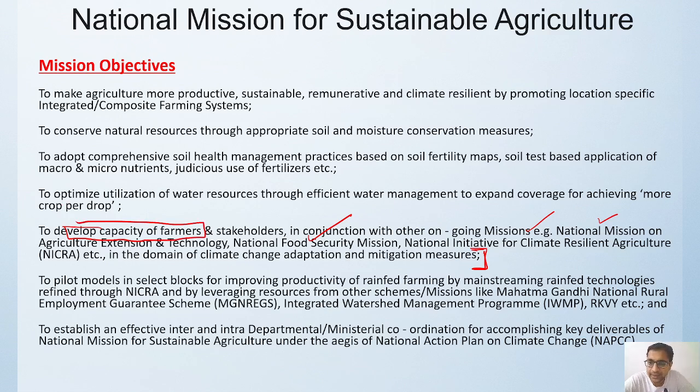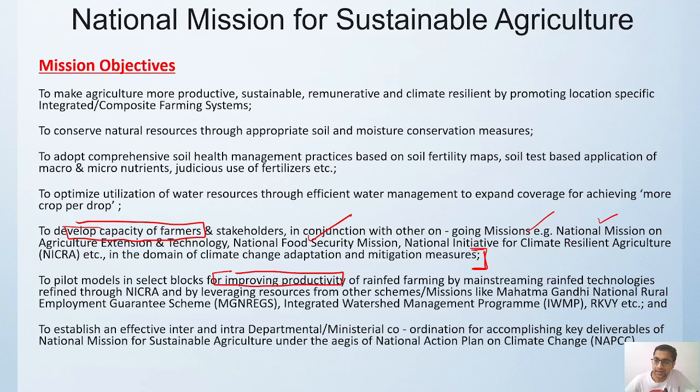Now we know that a lot of schemes are running in our country, like MGNREGA and the integrated watershed management development program. These schemes are being utilized to provide more support to the National Mission for Sustainable Agriculture, because we have to improve the productivity of the field.